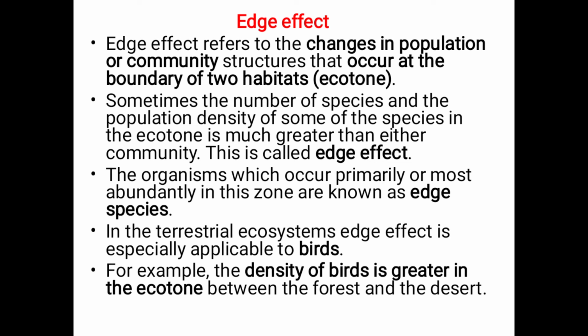The organisms which occur primarily or most abundantly in this zone are known as edge species. In terrestrial ecosystems, edge effect is especially applicable to birds. For example, the density of birds is greater in the ecotone between the forest and desert. So these are a few characters of the edge effect.